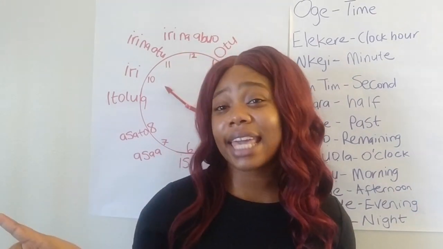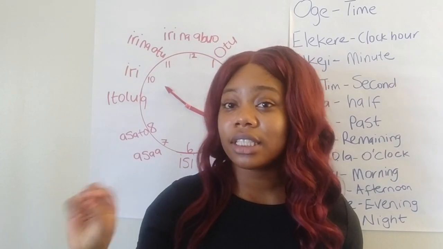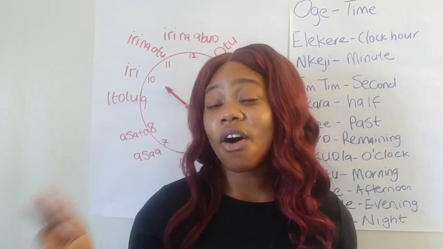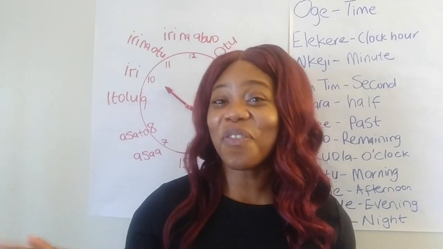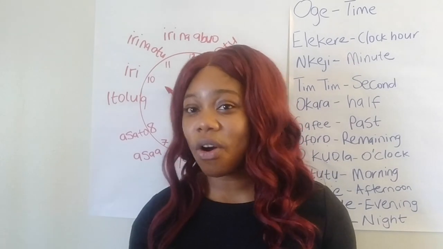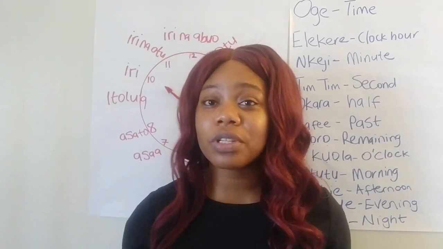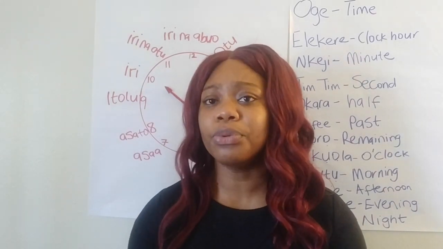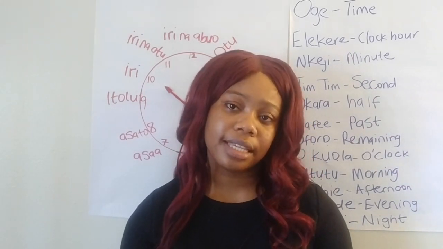Remember, Elekere, Nkeji. Elekere, Nkeji. Oforo. Nkeji. Elekere. And Okara. But the most important ones are Elekere and Nkeji. Once you get it, you will understand and you're going to be able to say the time in Igbo.